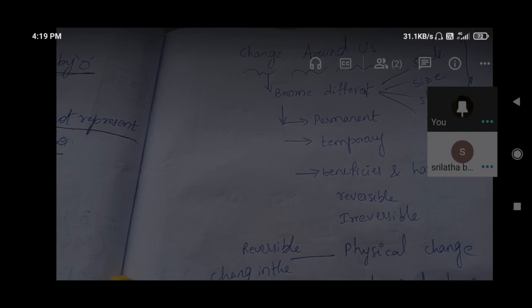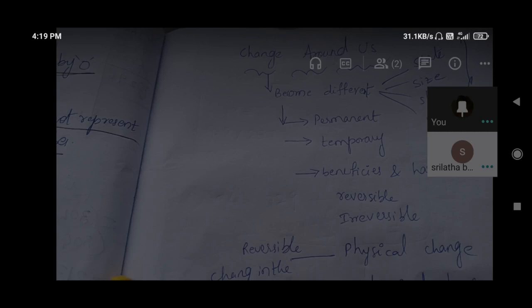Irreversible means one side only, only one way we can do. Dough to chapati we prepared, and we cannot get that back again. We cannot reshape it. Rolled shape back into the dough ball is an example of reversible, before heating. After heating, we cannot get it back into round shape. Okay, that is permanent, this is temporary, and that is irreversible, this is reversible.